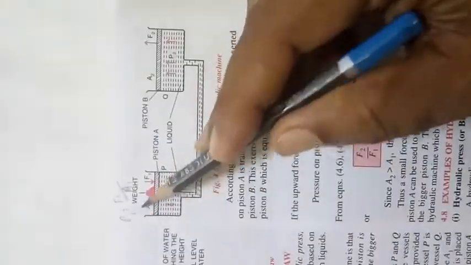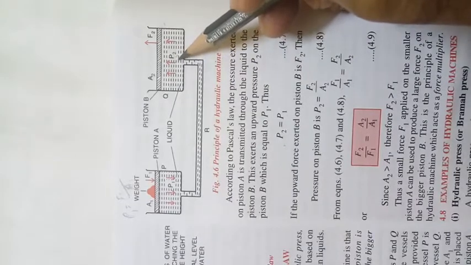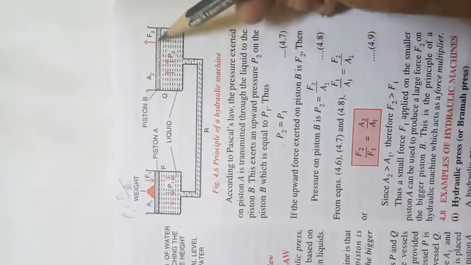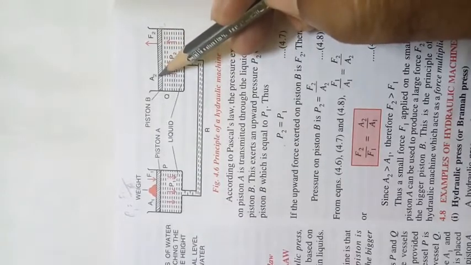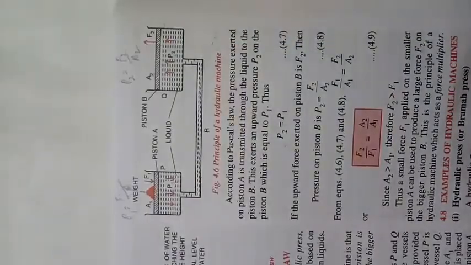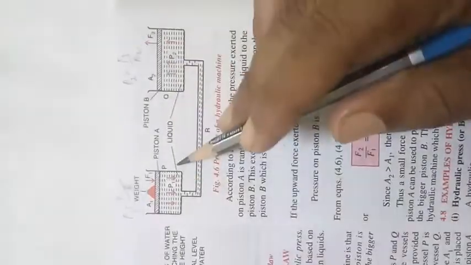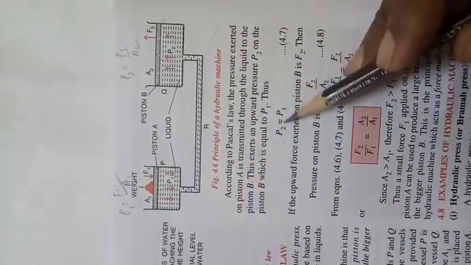Now this P1, according to Pascal's law, travels throughout the liquid and it comes over here, P1. Okay, here I have a piston whose area is A2, and the force that is exerted over here due to this pressure is F2. So what is the pressure over here? P2. P2 is F2 by A2. Now according to Pascal's law, the pressure here and the pressure here is the same. Therefore they put this: P1 is equal to P2.